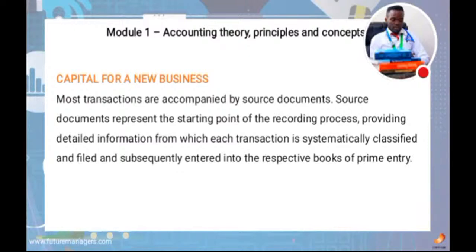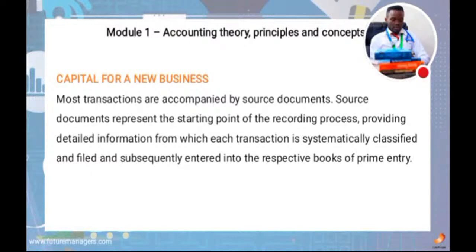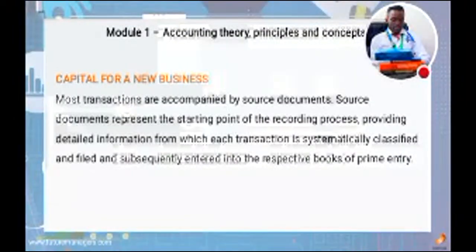For example, if you want to start up a new business and you've got the capital, you need to have certain books where you do the accounting process. You need to have a ledger as well as your expenses. Then from there, you can take it up into a trial balance where you put up your debit as well as your credit, and then you balance it up. So documentation is important in financial accounting.